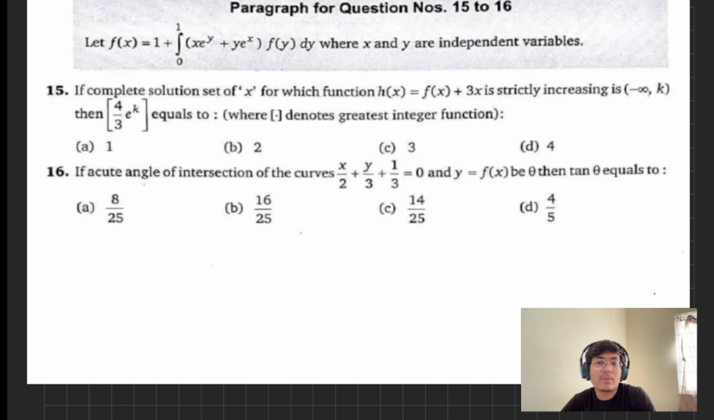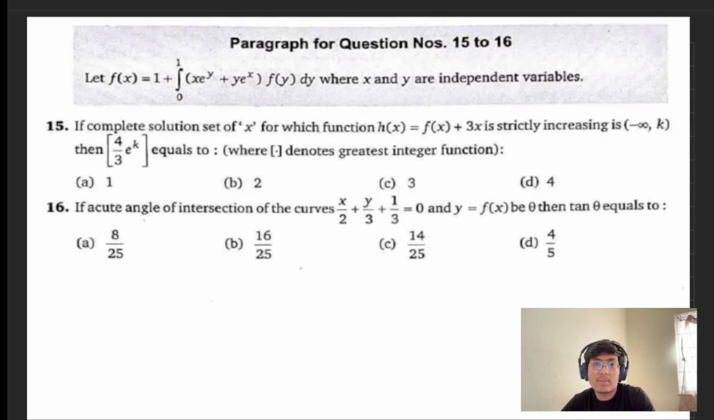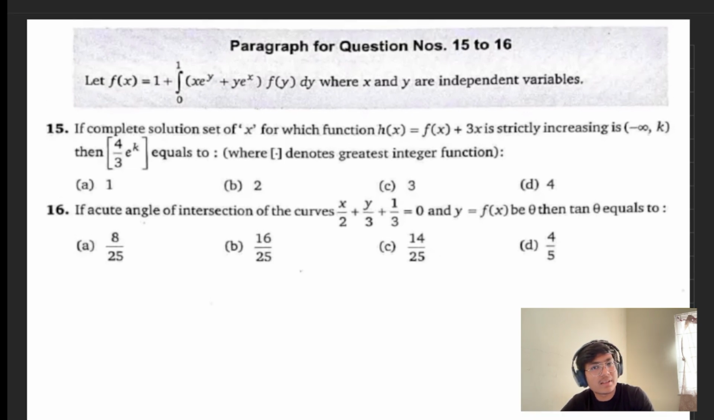So, in this video, we are going to take up another integral problem, which is from a very famous book for JEE Advanced, that is the Black Book by Vikas Gupta. And so, without wasting our time, let's directly jump onto the question itself.